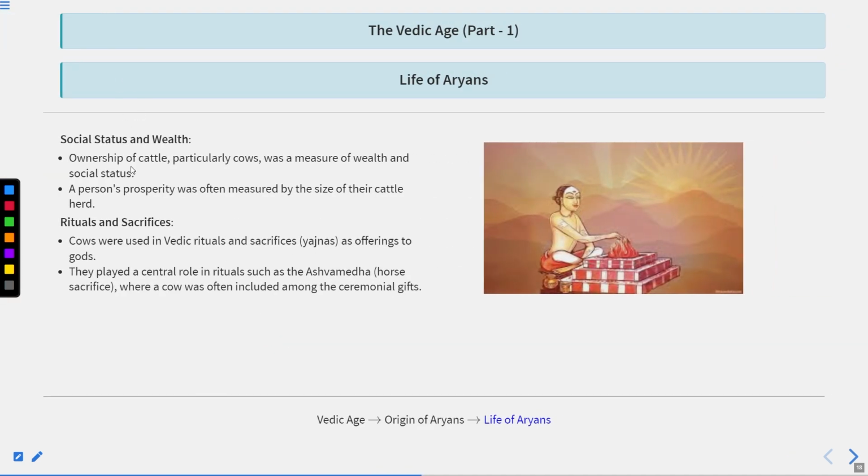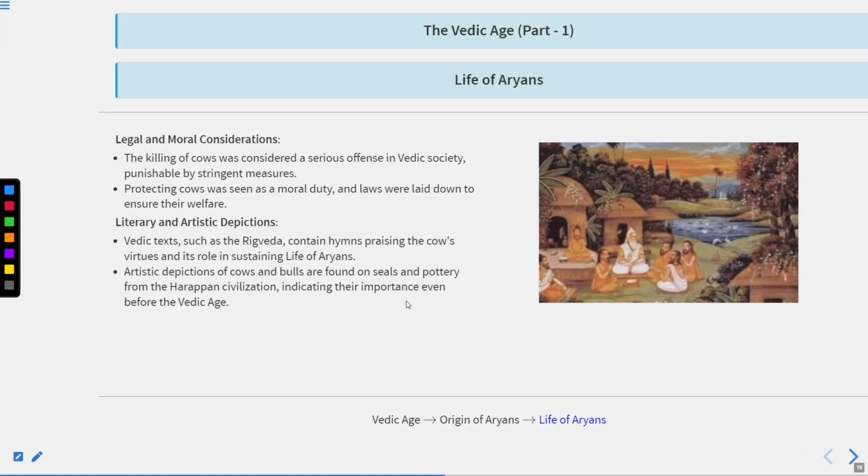Social status and wealth: ownership of cattle, particularly cows, was a measure of wealth and social status, meaning the more cows a person had, the more he was declared a wealthy person. A person's prosperity was often measured by the size of their cattle herds. Ritual sacrifice: cows were used in Vedic rituals and sacrifices as offerings to gods. They played a central role in rituals such as the Ashwamedha horse sacrifice, where cows were often included among the ceremonial gifts or as a feast.